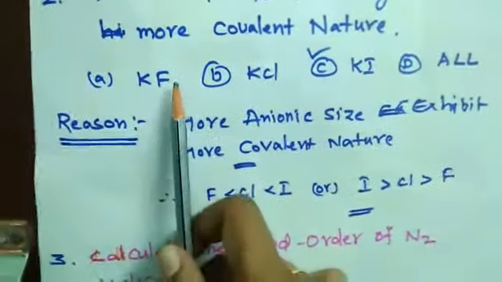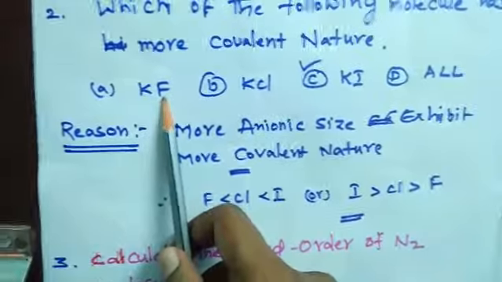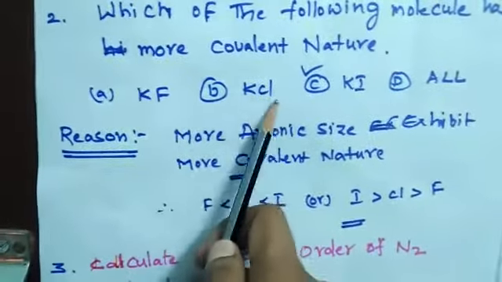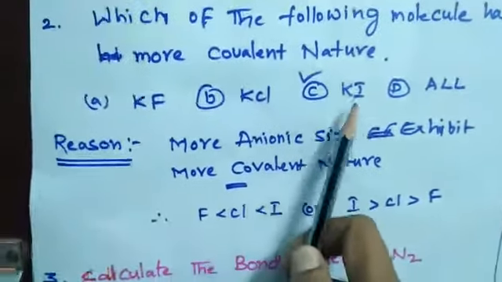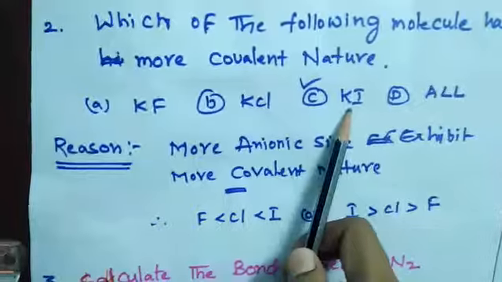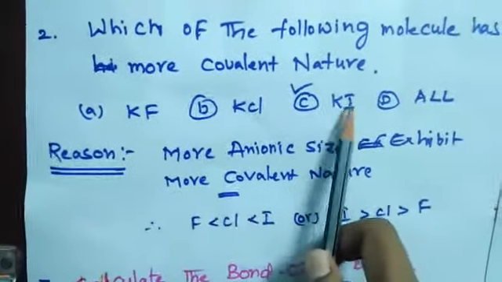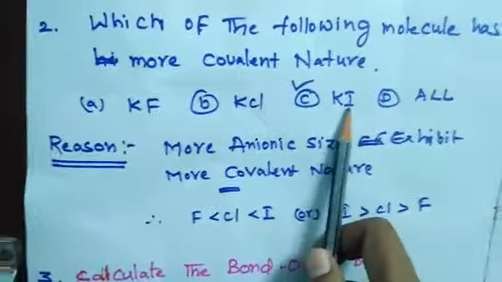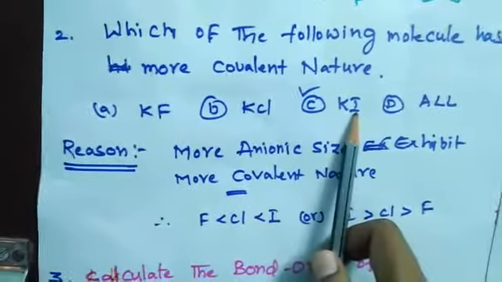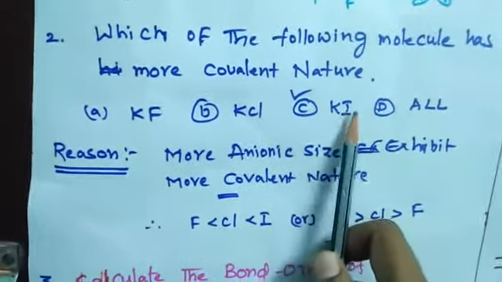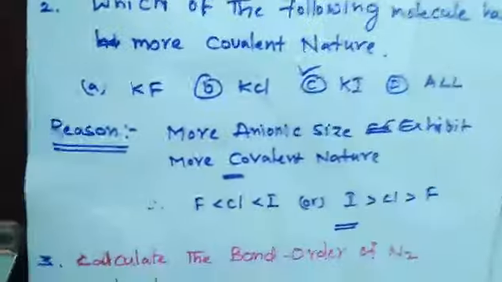The first one is potassium fluoride. Fluorine has a smaller atomic size compared with chlorine. Chlorine has a smaller atomic size compared with iodine. Among these three, iodine has the largest atomic size. So that's why KI exhibits the more covalent nature.